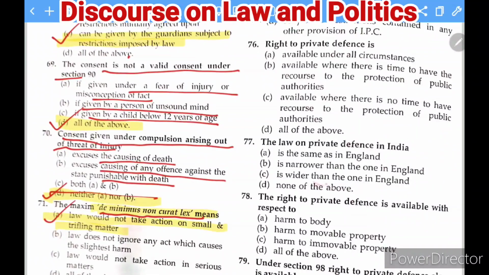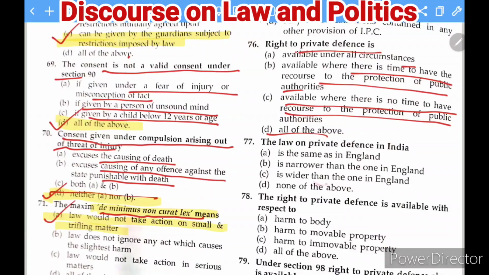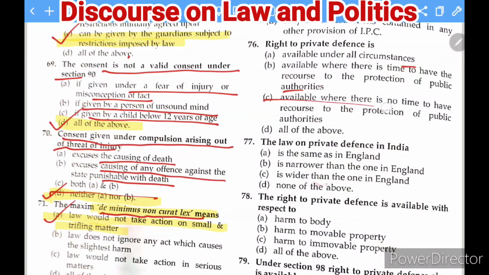The next question is: right to private defense is allowable under all circumstances, allowable where there is a limit, there is a time to have recourse to the protection of public authorities, allowable where there is no time to have recourse to the protection of public authorities, and D, all of the above. So the right to private defense will happen only when you don't have any resource where you can take help from the public authorities. So the right answer of this question is C here. This is the right answer.